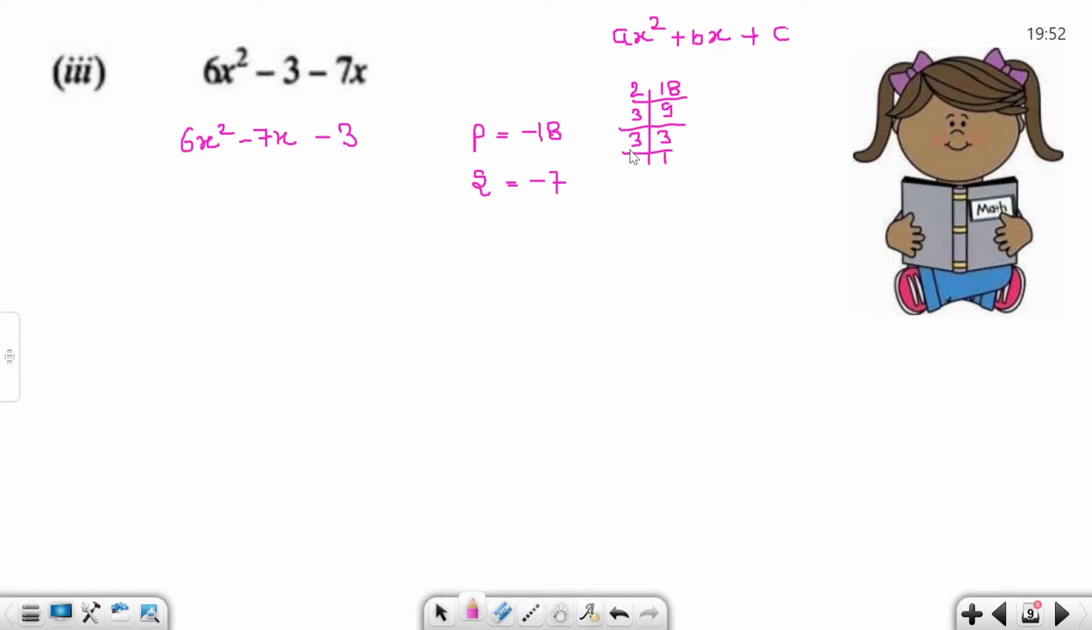6 plus 3, 9. No, sum is not. 6 minus 3, 3. Okay. 3 into 3, 9. 9 into 2, 18. 9 minus 2, 7. But here minus 7. So negative 9 and positive 2. Okay, we write 2 factors. 9 negative because we need minus 7. Plus 2x positive, because minus 9x plus 2 again becomes minus 7.